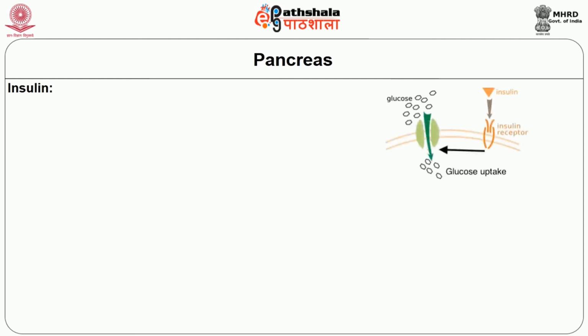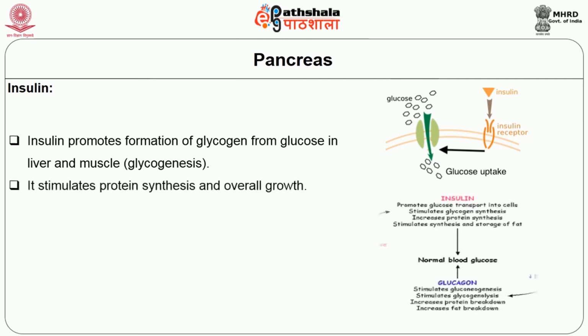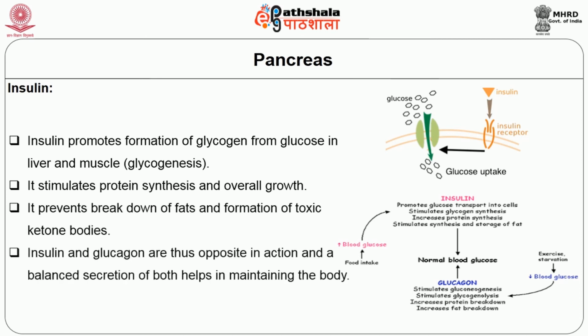It increases membrane permeability and helps transport of glucose into the cell. Insulin promotes formation of glycogen from glucose in liver and muscle. It stimulates protein synthesis and overall growth. It prevents the breakdown of fats and formation of toxic ketone bodies. Insulin and glucagon are thus opposite in action, and balanced secretion of both helps in maintaining the body.